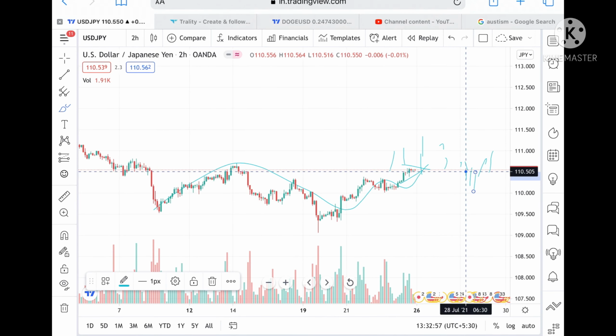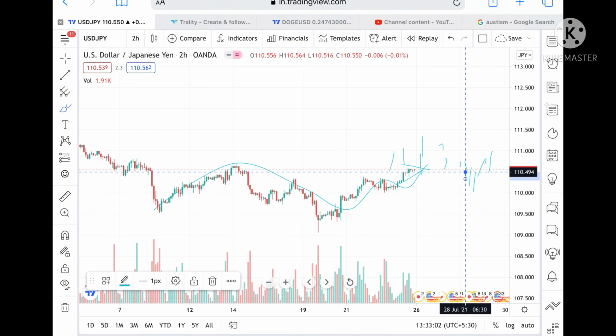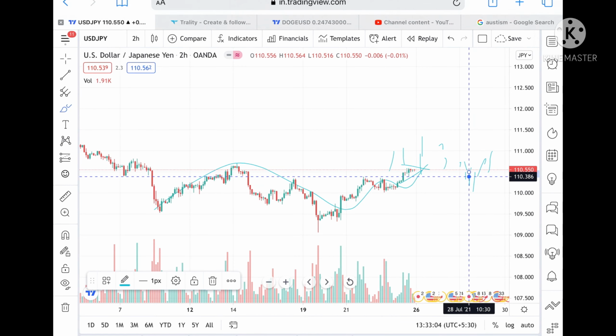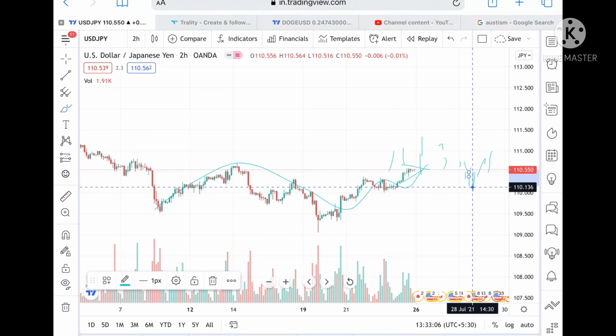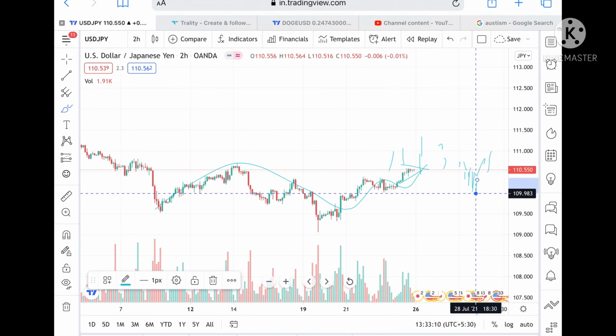a very strong support, it can touch a level of 110.386, and from there we can see a level of 110.125. Okay, and from there we can see if it didn't sustain that level also, 109.983. Okay, this is the level it can go to.